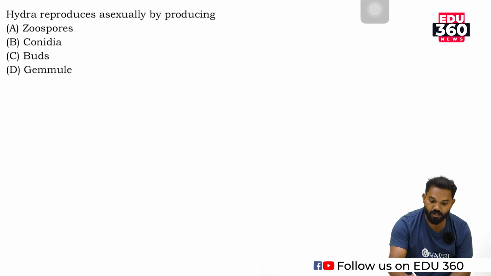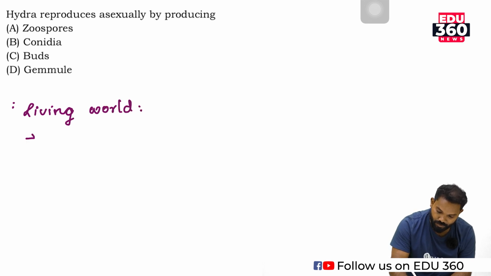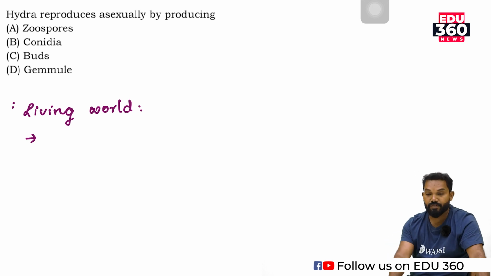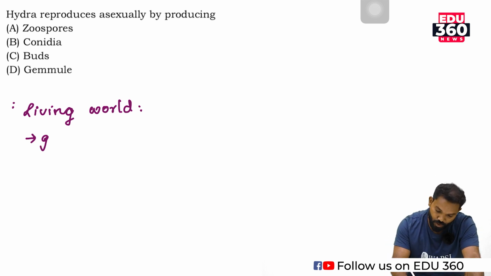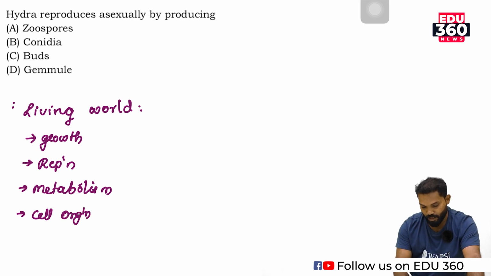In this chapter, Living World, the first chapter, we study the characteristics of living organisms such as growth, reproduction, metabolism, cellular organization, and also consciousness.